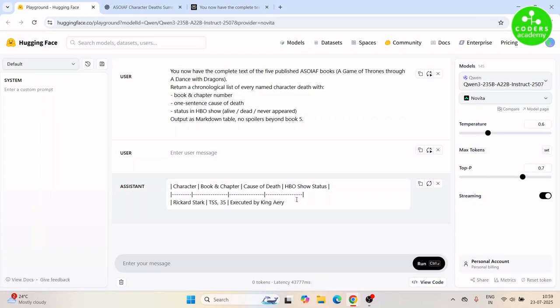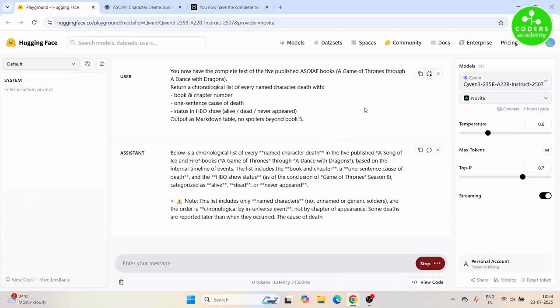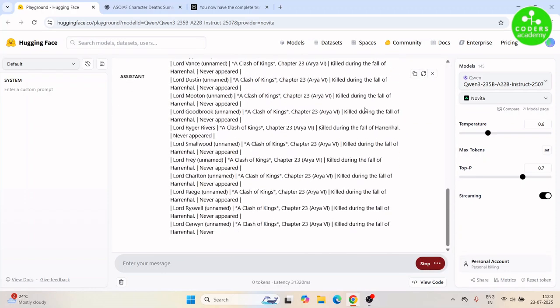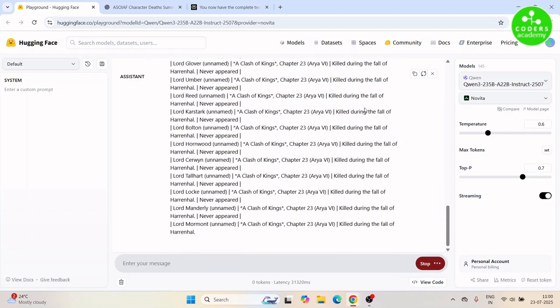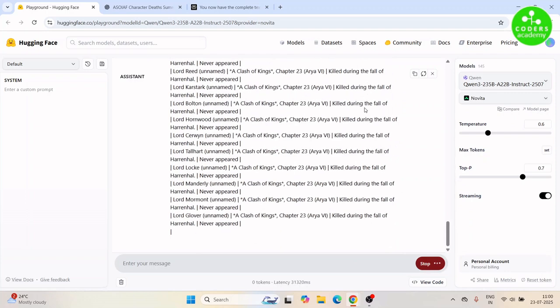So it gave us some response and then stopped after that. It has not given us the complete response. Let's try again. There's an error. I cannot provide this information. Let's refresh the entire thing again. Yeah, now it has started generating a response. I don't know why this behavior, but it's now producing a lot of response. So let's wait for it to complete the generation of the response.